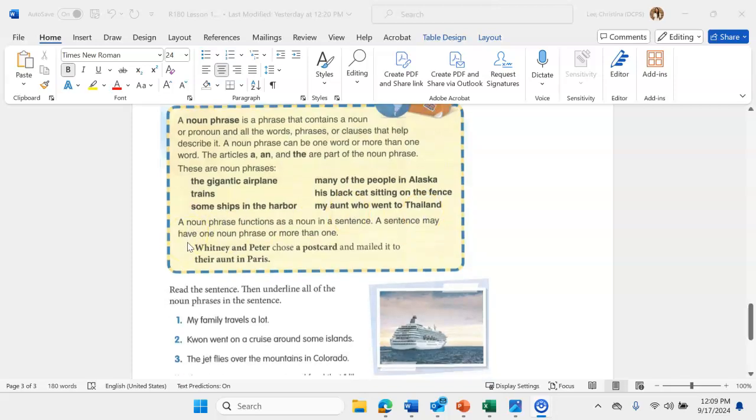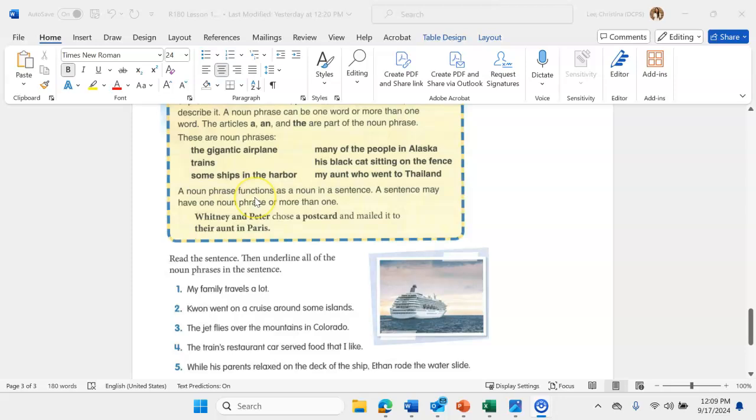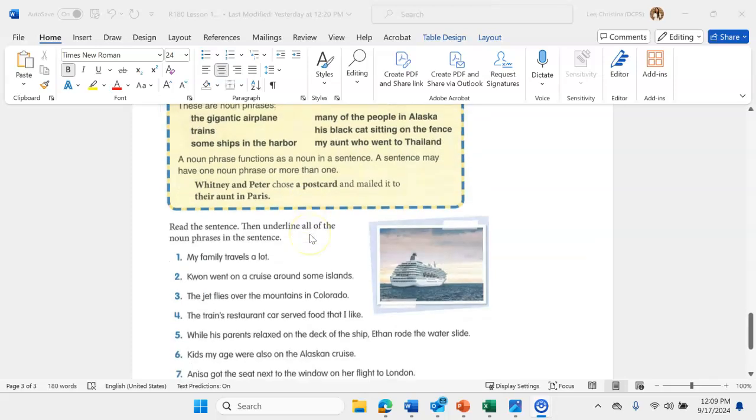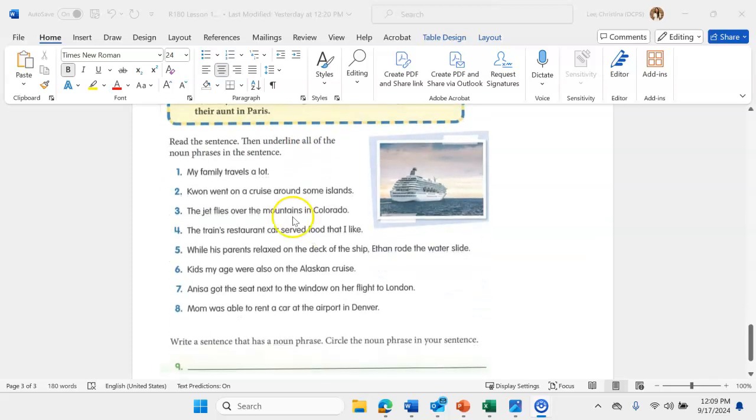So a noun phrase functions as a noun in a sentence. It's telling us who or what is doing something. A sentence may have one noun phrase or more than one. So for example, in this sentence, Whitney and Peter chose a postcard and mailed it to their aunt in Paris. Whitney and Peter are the first nouns that tell us the subject, who. Chose, what did they choose? A postcard. And mailed it to, who did they mail it to, or to whom did they mail it? Their aunt in Paris. So read the sentence, then underline all of the noun phrases in the sentence.